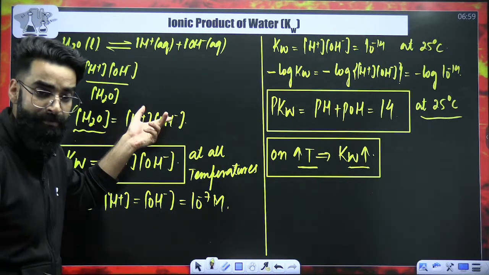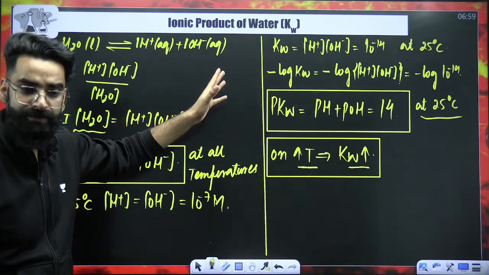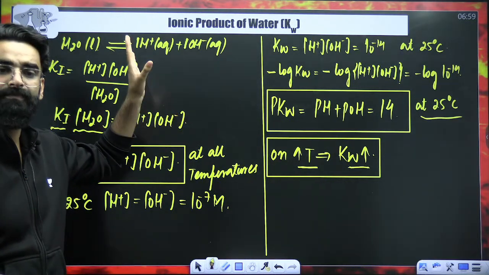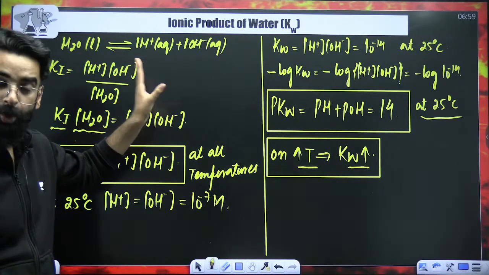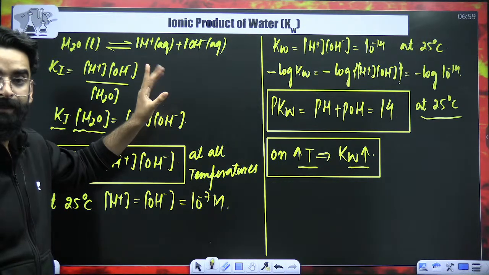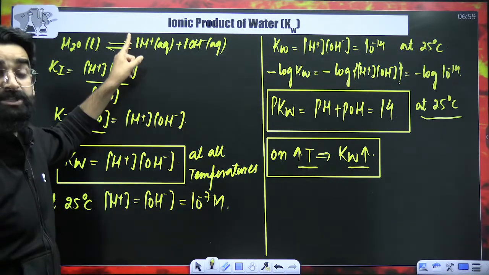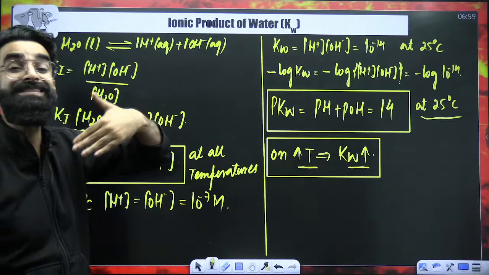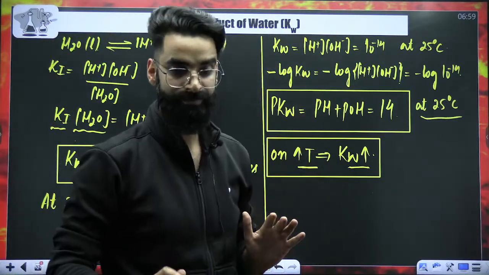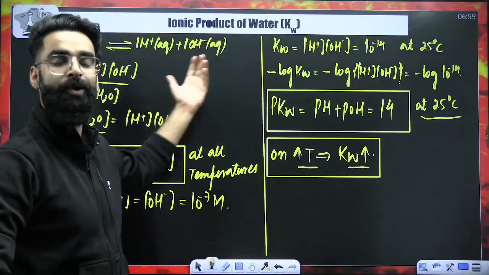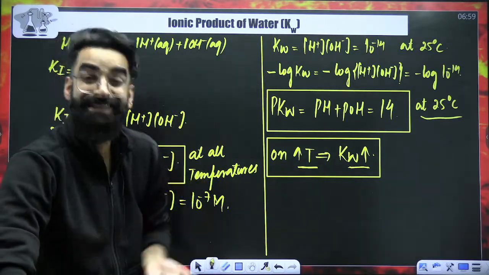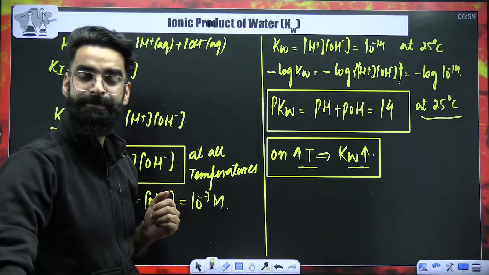On increasing the temperature, H positives as well as OH negatives increase. What does that mean? The concentrations of H positive and OH negative are increasing by equal amounts.